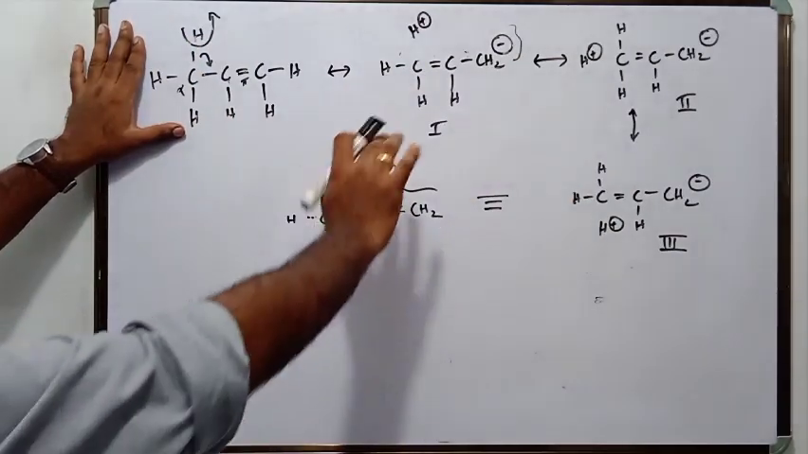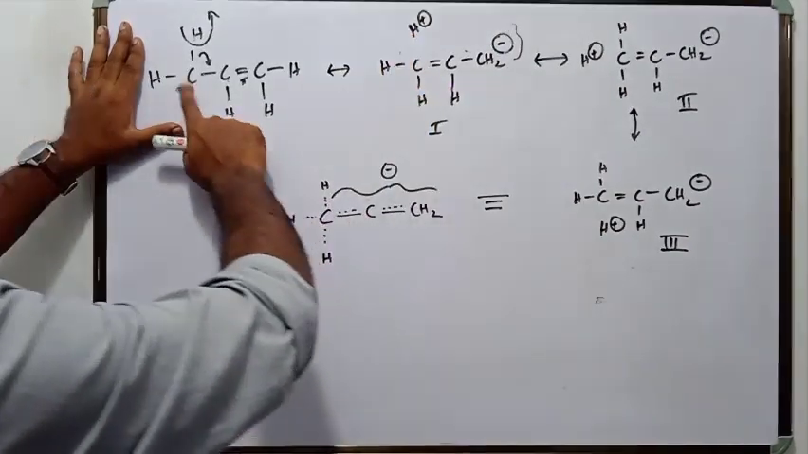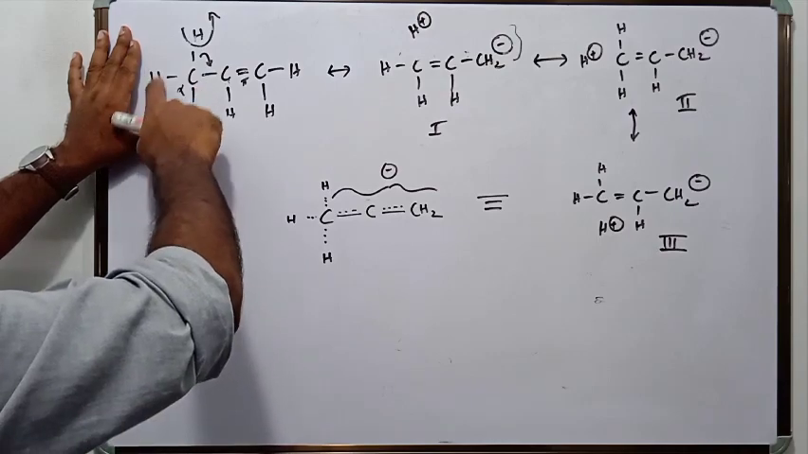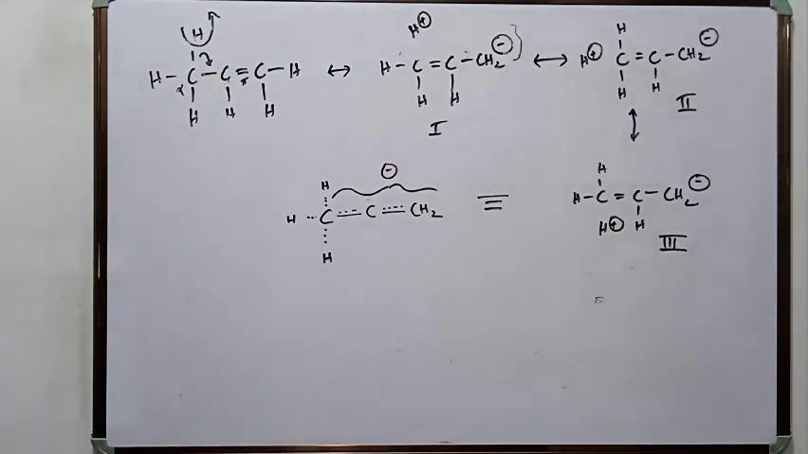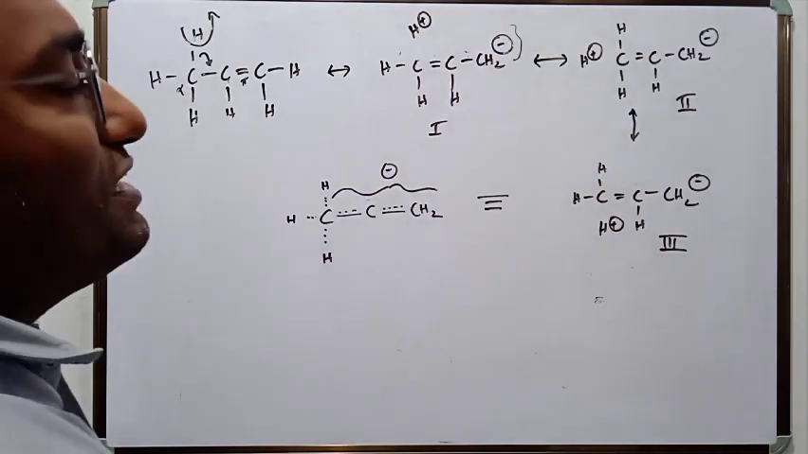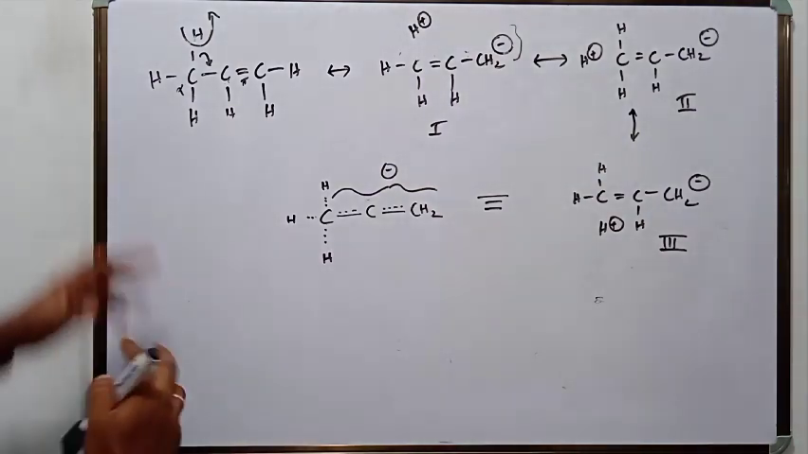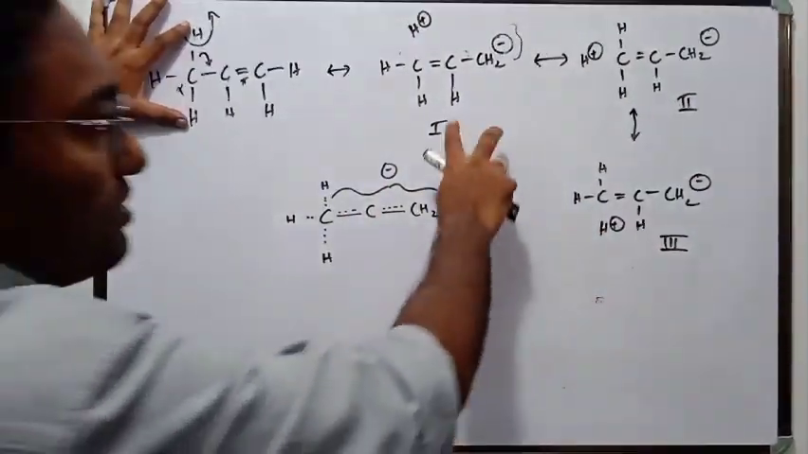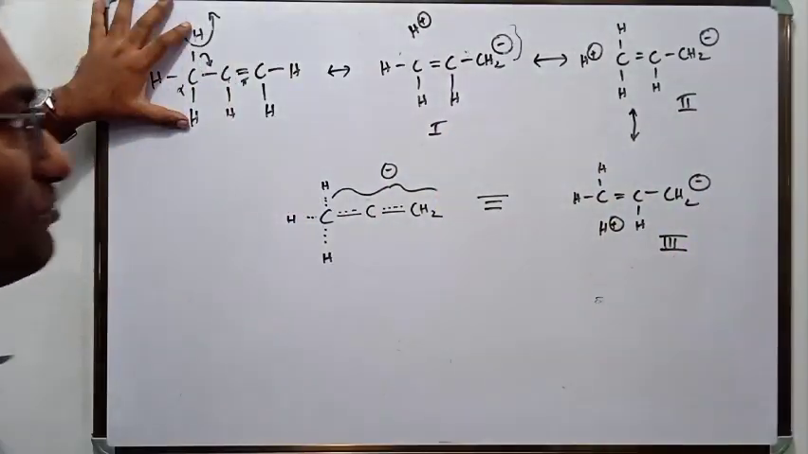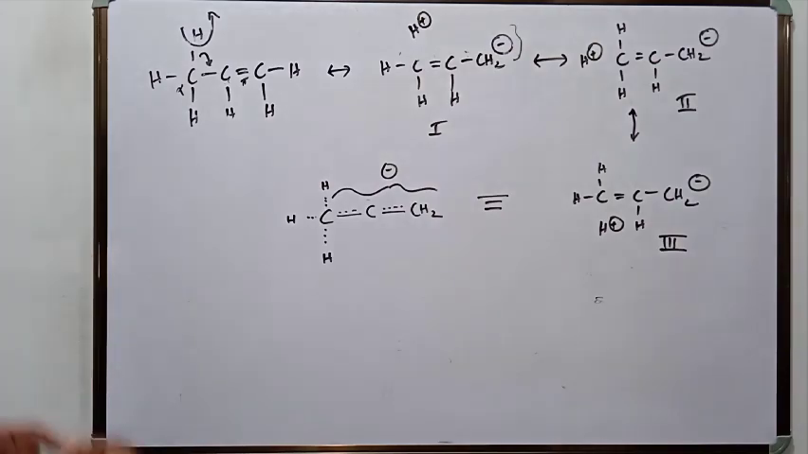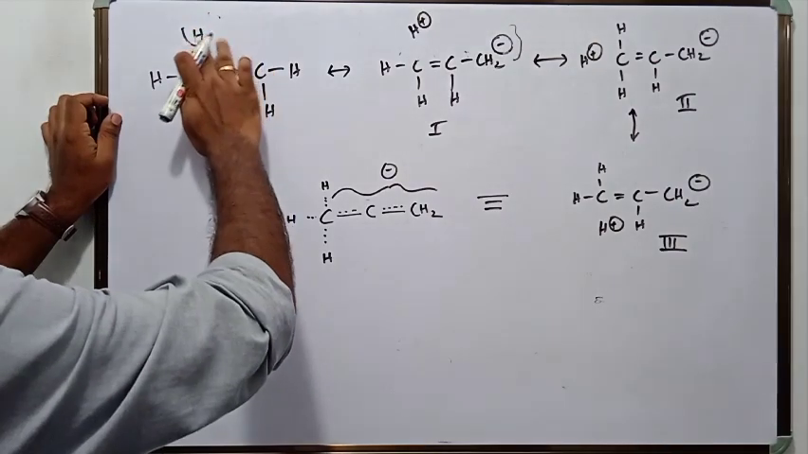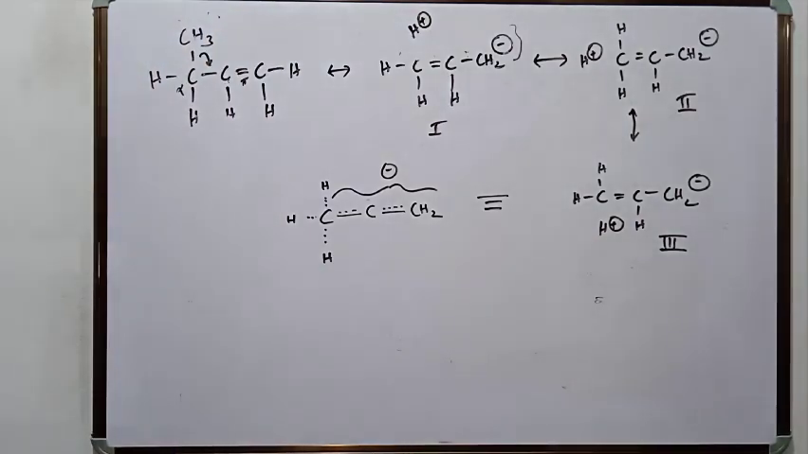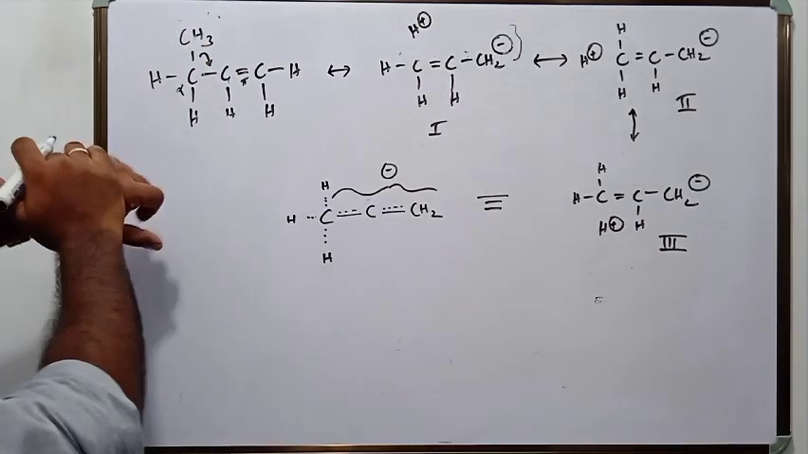Which is having more number of alpha hydrogen atoms? Yes, the methyl group, correct? The CH3 group is having more alpha hydrogen atoms. So which will show more hyperconjugation? The methyl group, correct? If a methyl group is attached, there are 3 resonating structures that can be formed. Suppose an ethyl group is attached, look at this. Suppose an ethyl group is attached, then how many alpha hydrogen atoms are there?